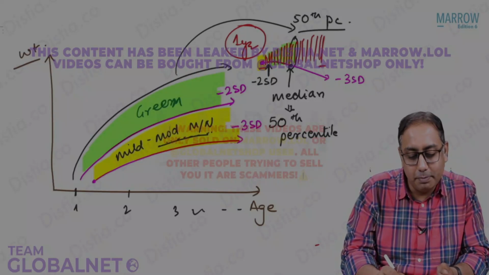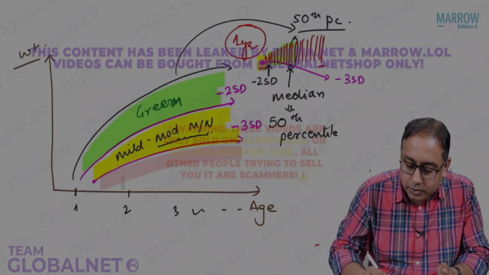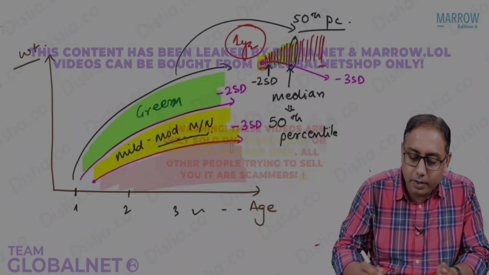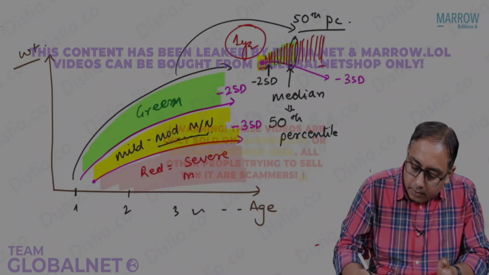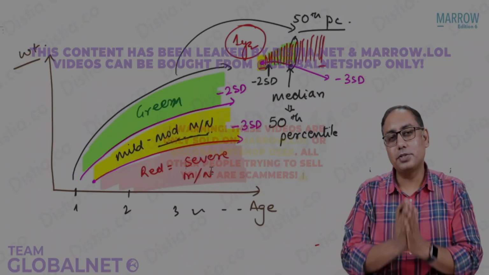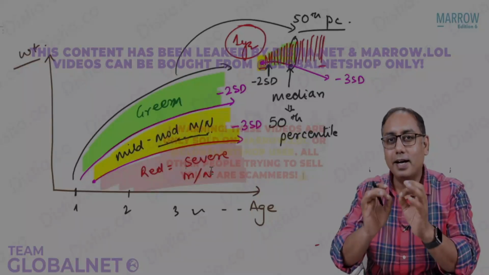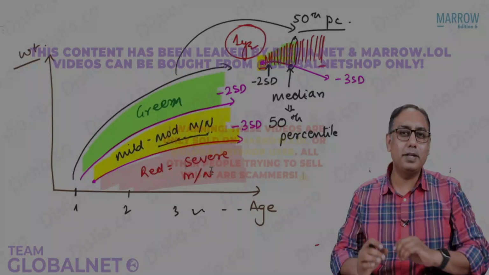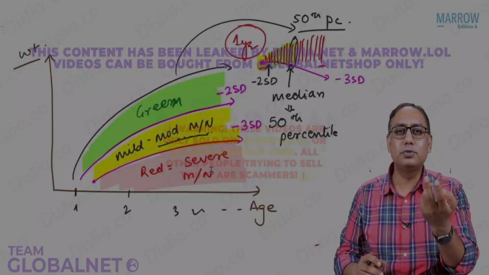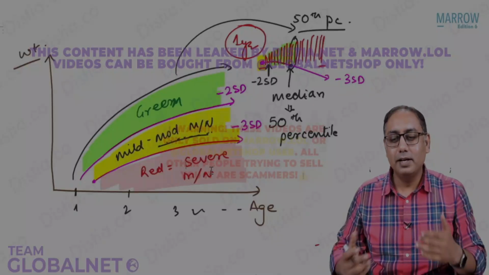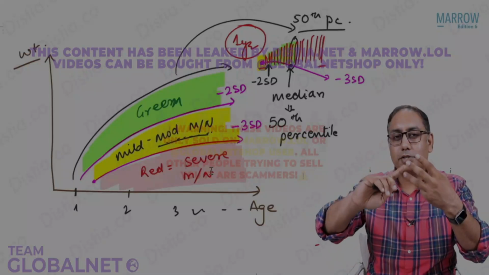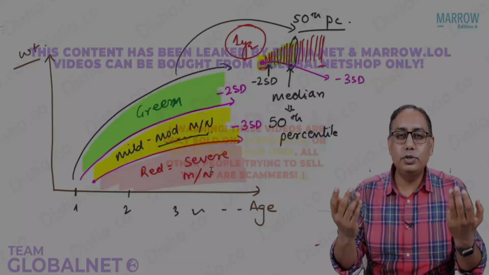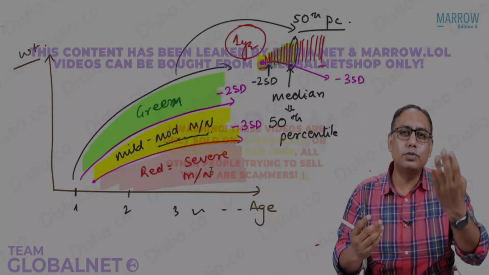And the child who is below, poor fellow, below -3 standard deviation, that is what we call the red zone, and this is severe malnutrition. So this is what you have as the ICDS growth chart. Will you remember that? There are 2 or 3 MCQs on the ICDS growth chart. In the ICDS growth chart, how many curves do you see? I see 3 curves, 50th percentile, -2 and -3. How many zones do you see? We see 3 zones or 4 zones probably.